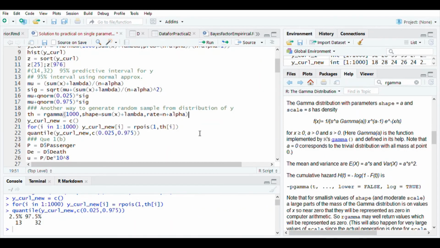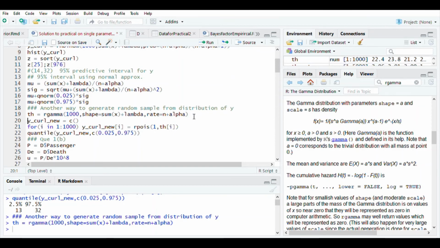So let us see how a random sample from theta can be used to generate a random sample from y tilde. So suppose we are generating a random sample from the posterior distribution of theta. So this is how the parameters can be specified. So shape will be summation xi plus lambda and rate will be n plus alpha. So suppose we generate a random sample and store it in th. Now let us say the new set of observations on y, suppose they are stored in y tilde new.